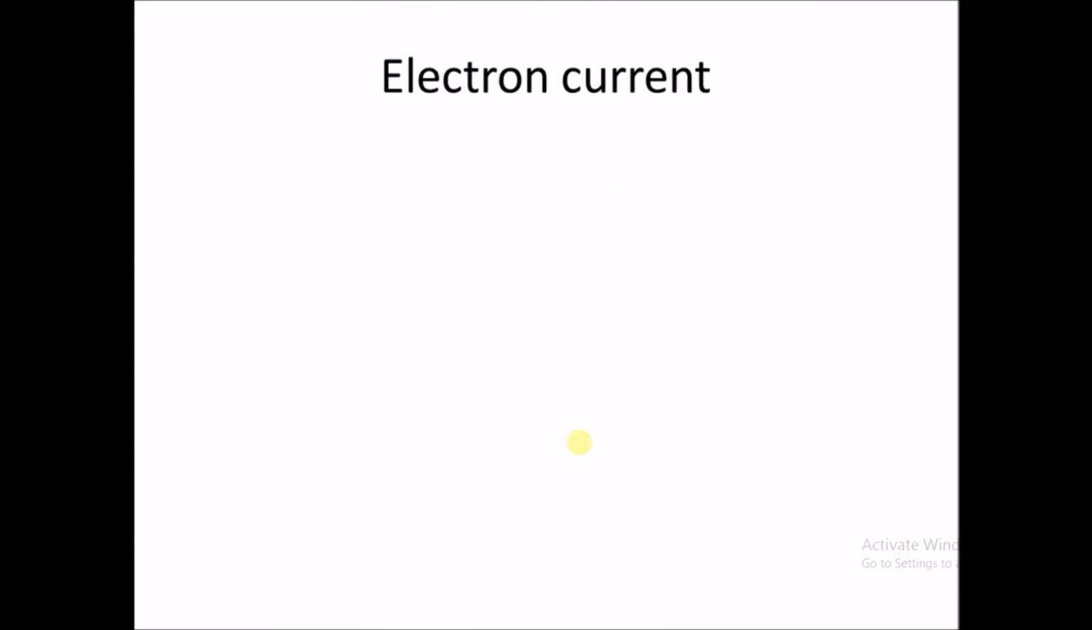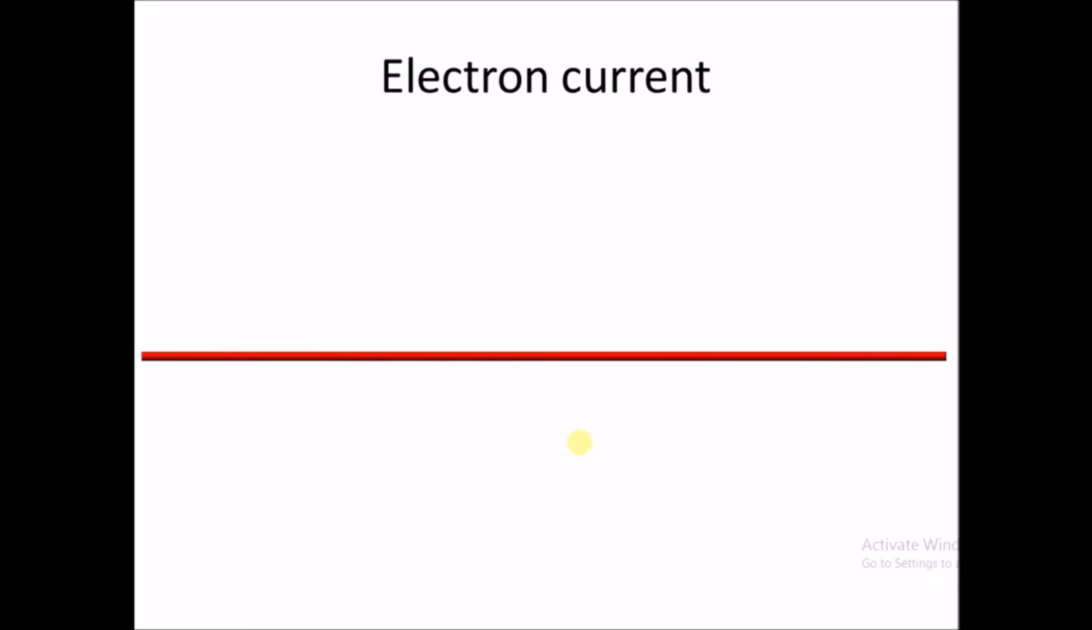So we shall see a demonstration of the electron current, how it flows, for a better understanding. Suppose this is a conductive wire. Now we will take the two end points as point P1 and point P2. These two points P1 and P2 are at different potentials. To make it clear, we shall say that point P1 is at a higher potential than point P2.